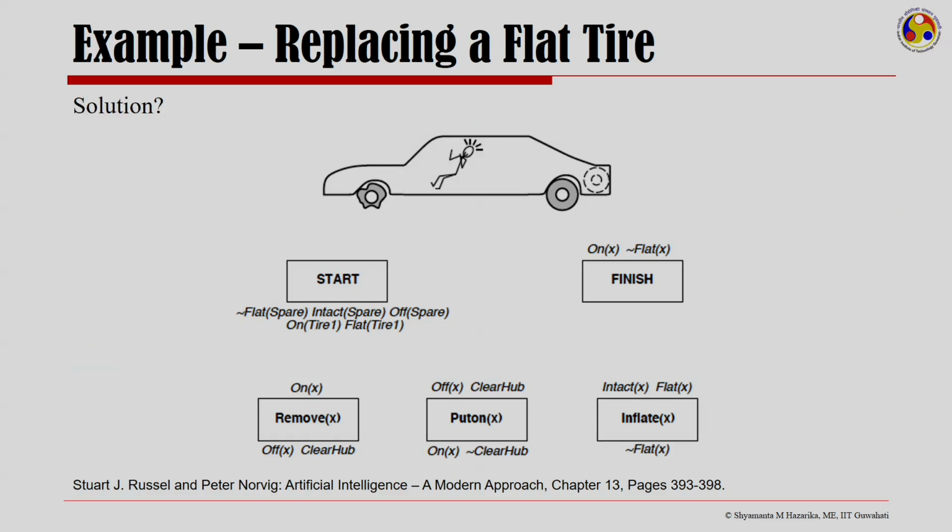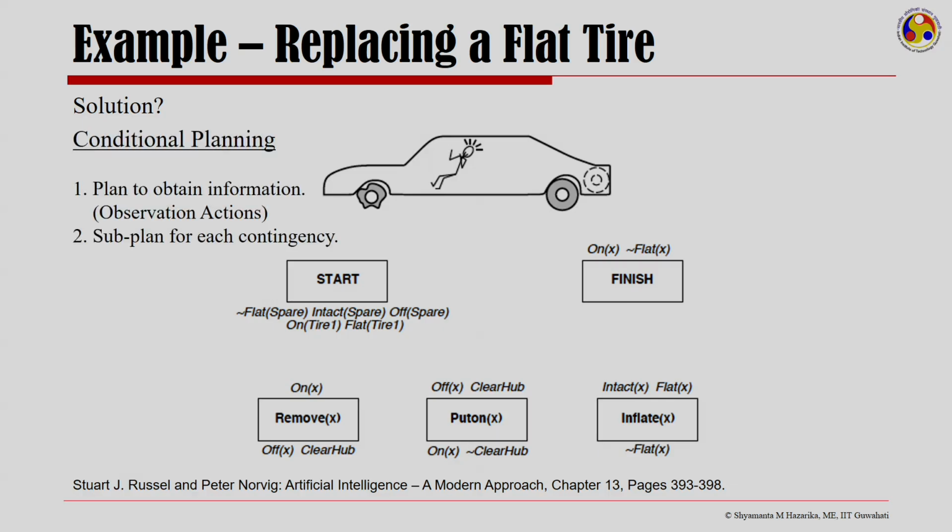The solution for planning in such scenarios is to go for conditional planning. That is, you plan to obtain information from certain observation actions, and then you subplan for each contingency. For example, you could say, I would love to check tire 1. If tire 1 is intact, I will inflate.